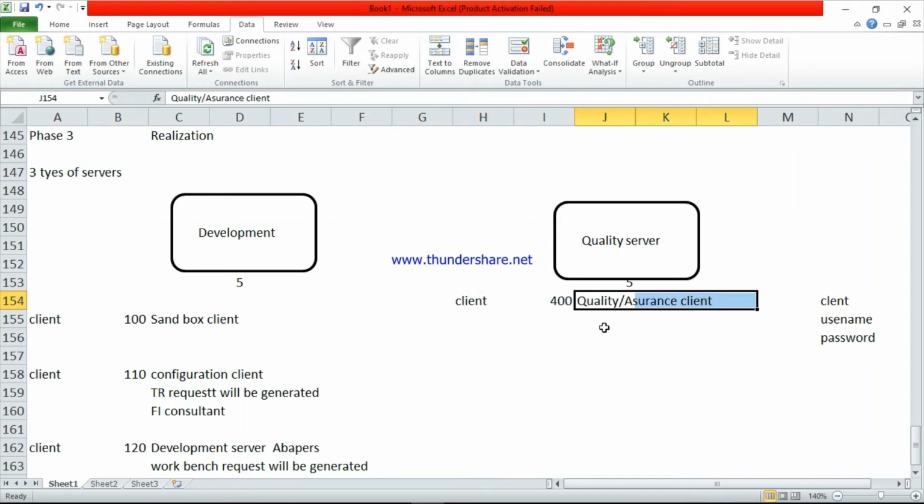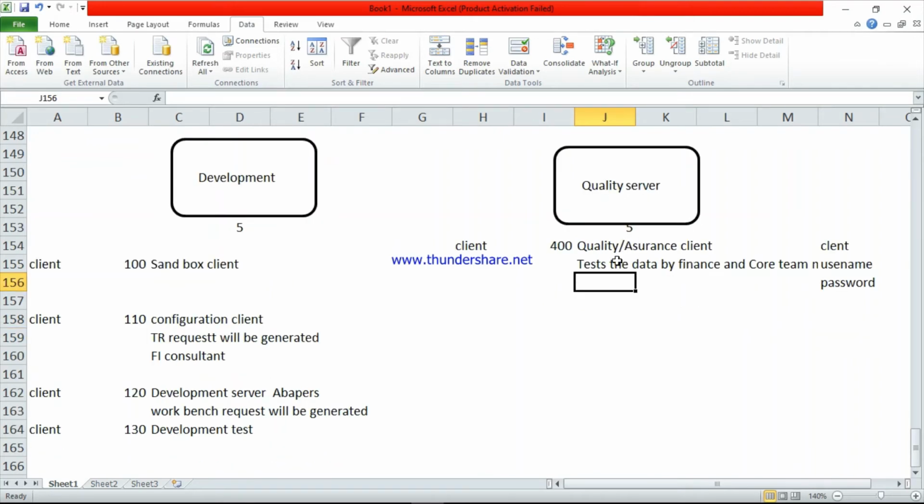Quality assurance client, here is the data by finance and core team members. See here, the first client in the quality server. Here is the data by finance and core team members. So first in this server, again there are 5 employees. So they will test the data.